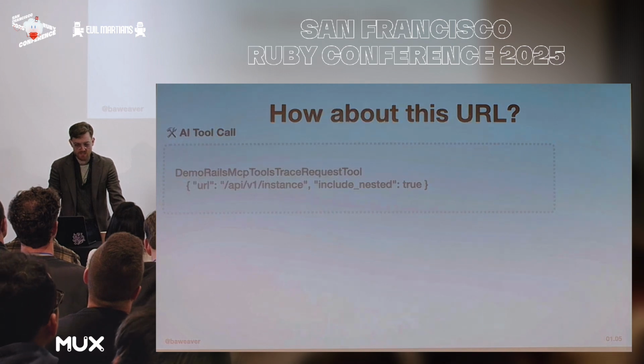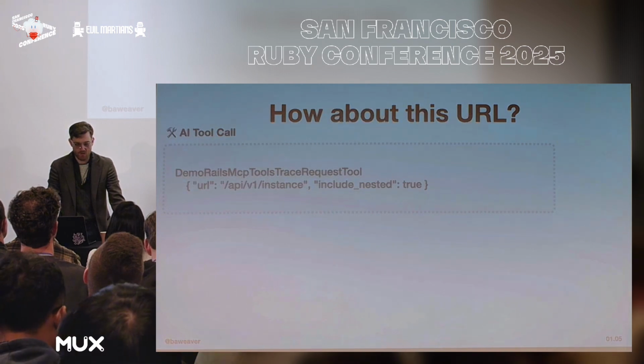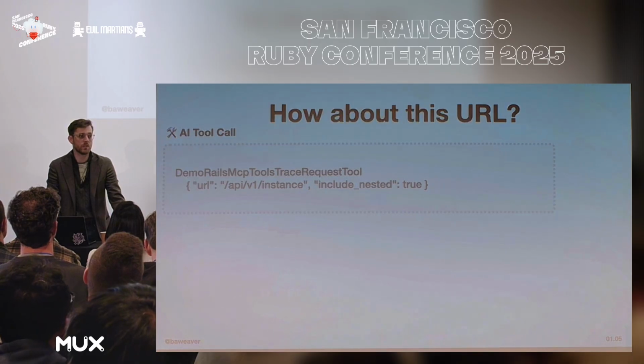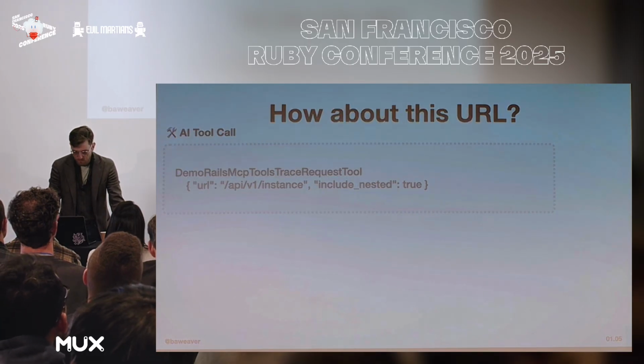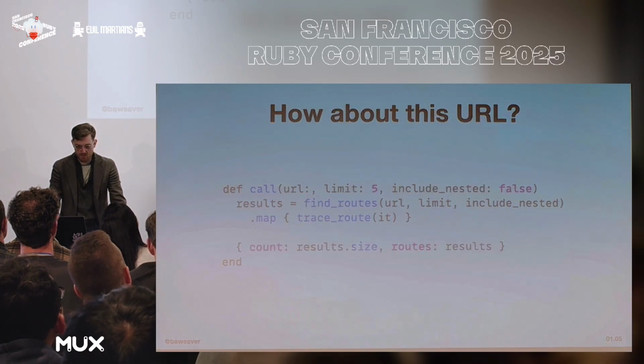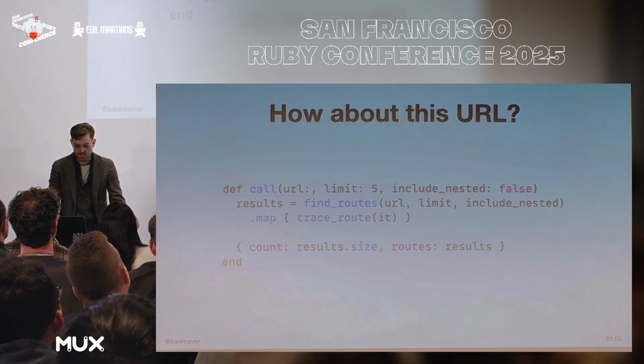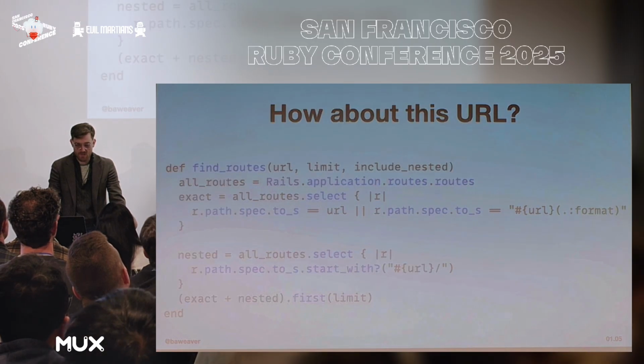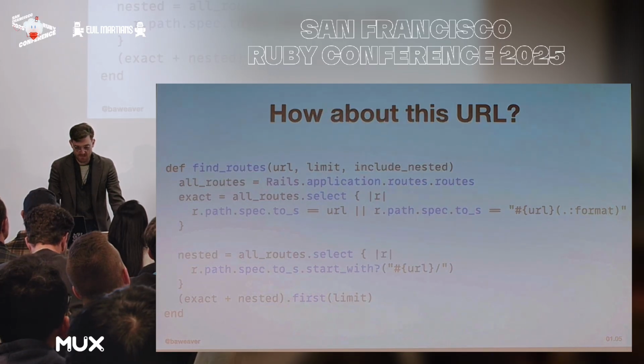So this might give us something like, say, we have a tool for tracing requests, which gives it a URL and also gives it include nested, which is what if there are resources underneath this? Now, the underlying code for this is a lot more involved than we're going off of, but we're going to lie to make more out of it. So we start out by finding the routes and then getting more detailed information about them. As far as routes, Rails does actually expose that, in Rails application routes. There's probably a reason for routes. I don't know it, but that amuses me every time I have to type it.